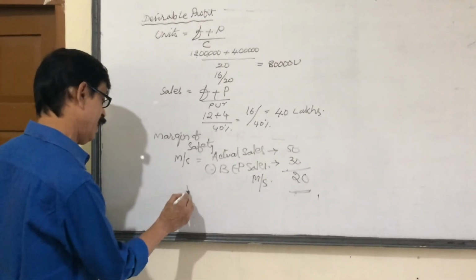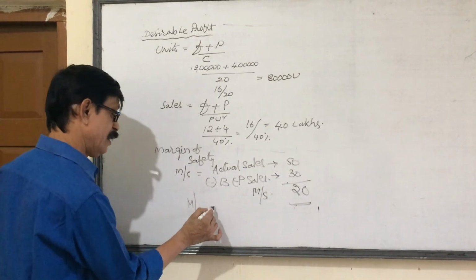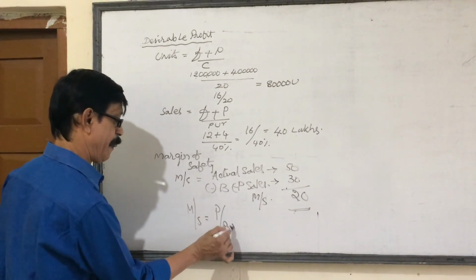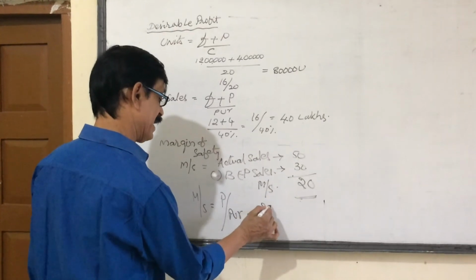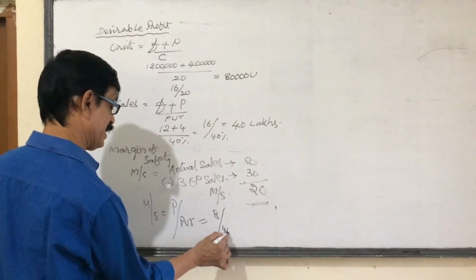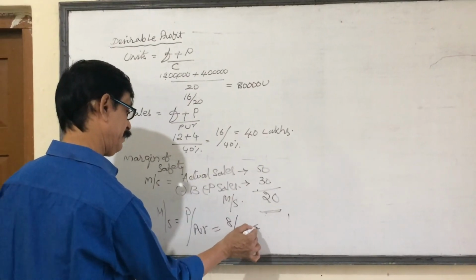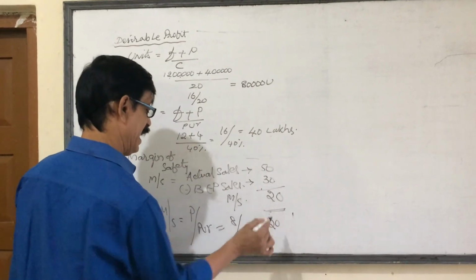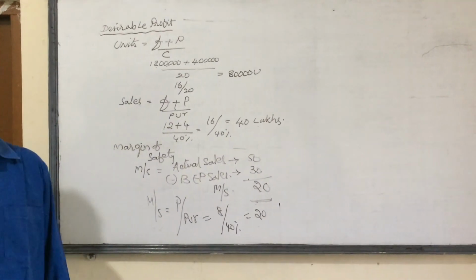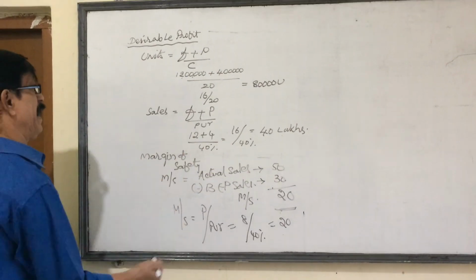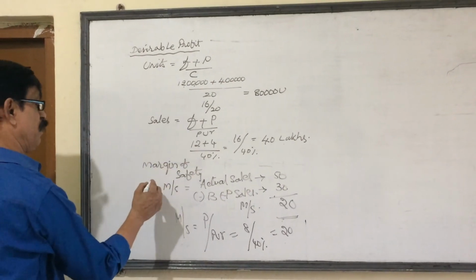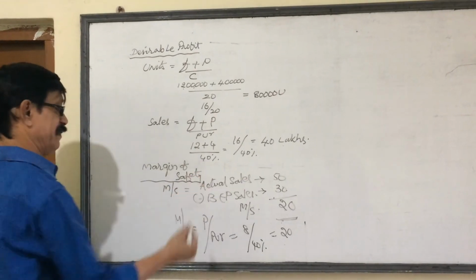Margin of safety, one more formula is there. Margin of safety is equal to profit by PVR. Profit is 8 lakhs divided by 40%, that's equal to 20 lakhs. Understanding or not? Now we have covered break-even point, thereafter desirable profit, and then margin of safety.